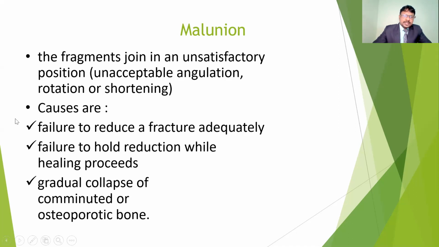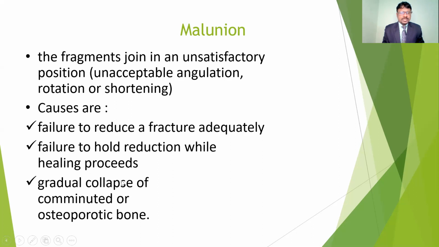These are the causes: the failure to reduce the fracture adequately. So if the reduction methods are improper, they may chance to get the malunion. Failure to hold the reduction while the healing process. If the POP application or splint applications or maybe functional bracing are not applied properly, may chance to get the malunion.